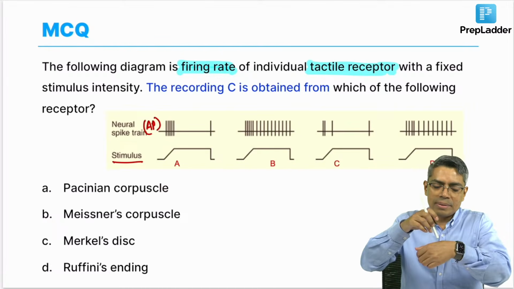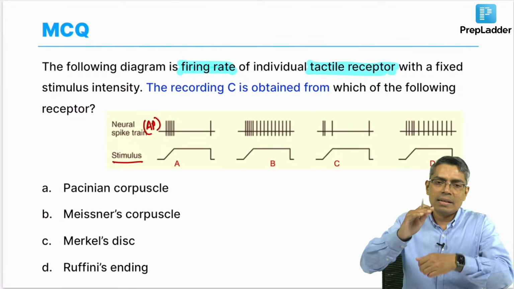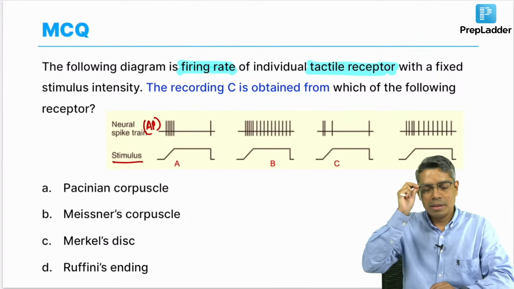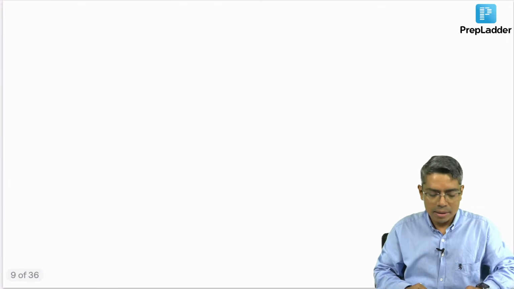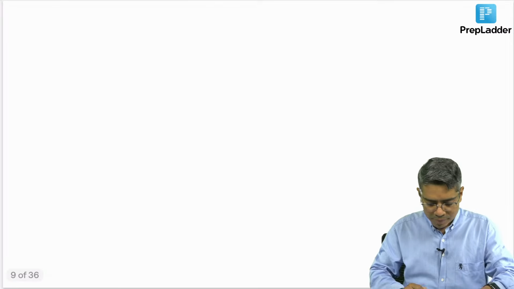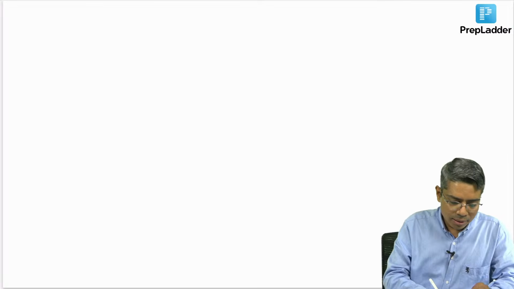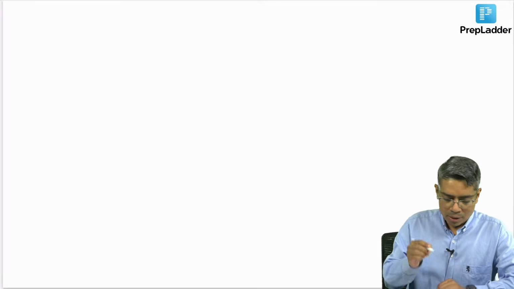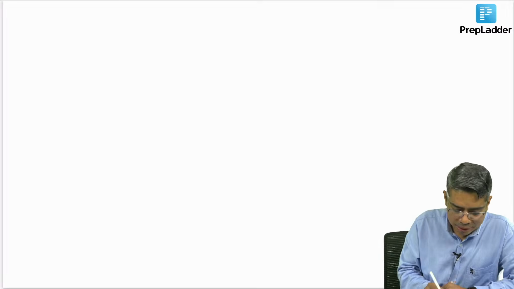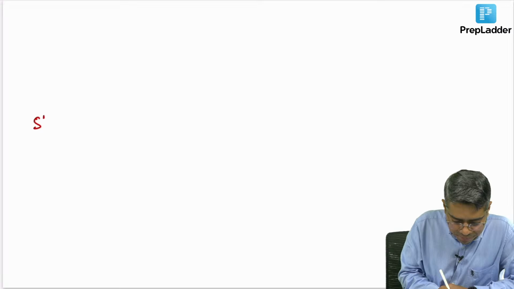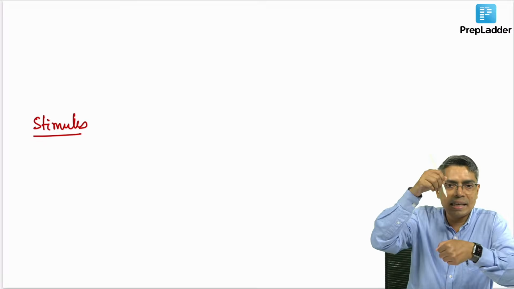So, whenever you are giving touch, it is nothing but depression on the skin. Suppose I am measuring the depression on the skin, how much depression is happening. So, stimulus here, I am measuring the indentation on the skin.